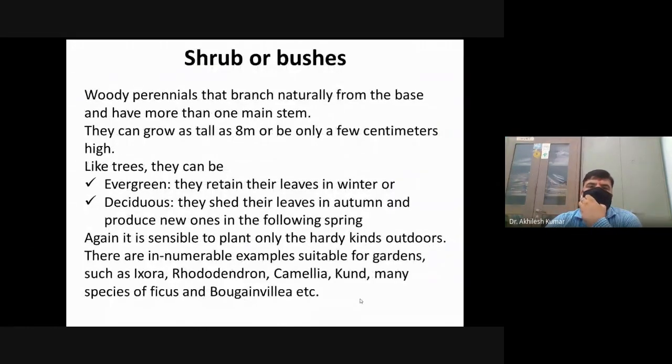Woody perennials that branch naturally from the base and have more than one main stem are known as shrubs or bushes.